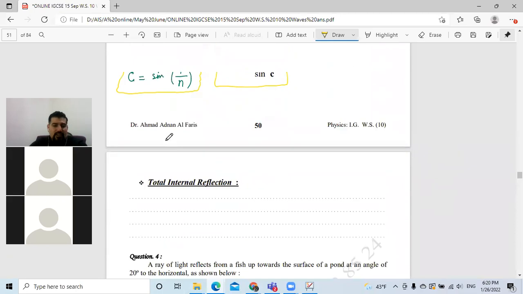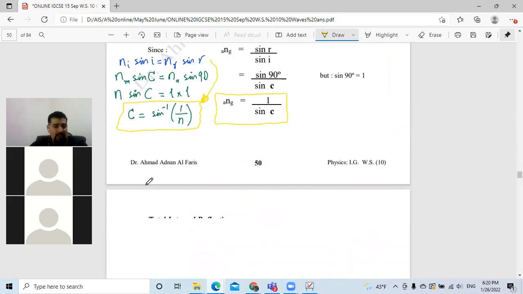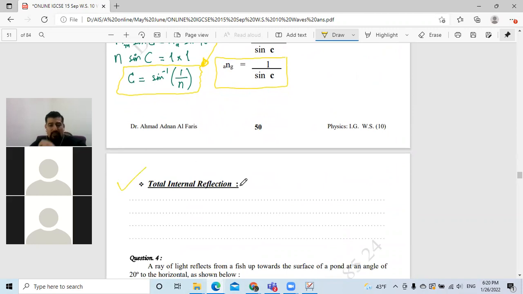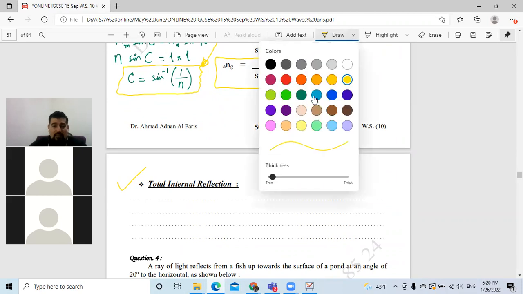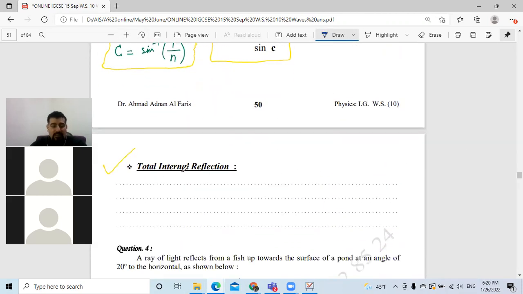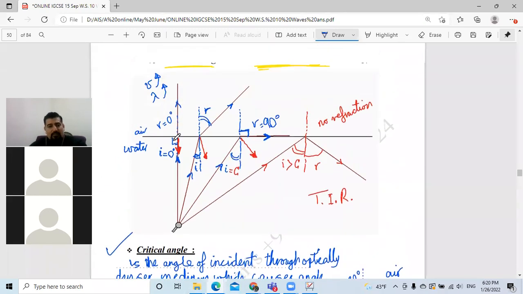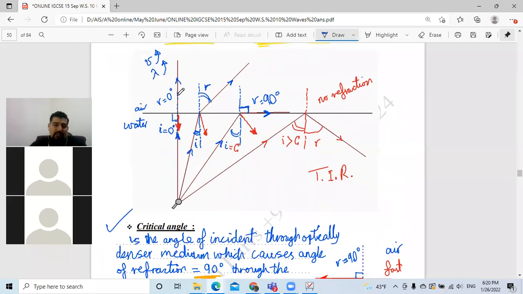What is the definition of total internal reflection? The definition of critical angle is included in the syllabus, and the definition of total internal reflection and the uses of total internal reflection are also included in the syllabus. So how can I define total internal reflection? Look here, guys. Some of the light refracts out in the air, some of the light reflects back to the water. Some of the light refracts, some of the light reflects, and some of it is absorbed. Some of the light refracts, reflects, okay?